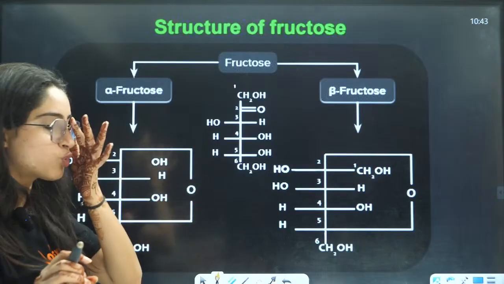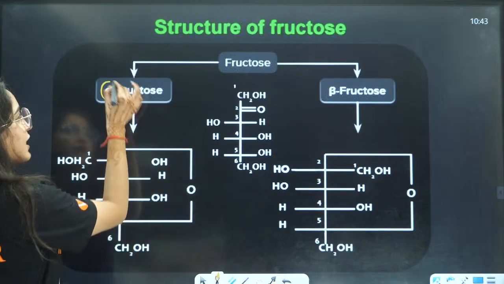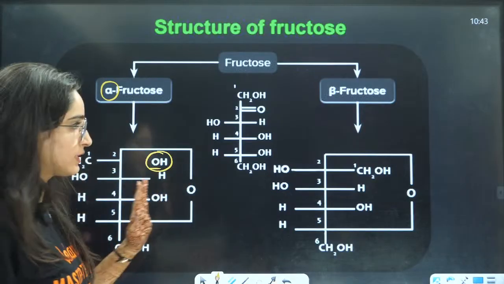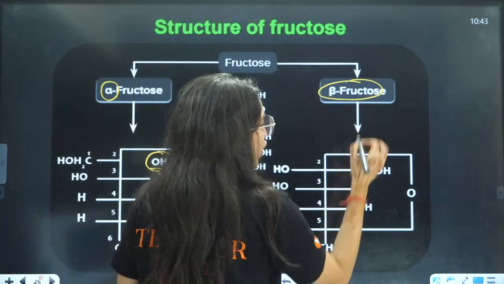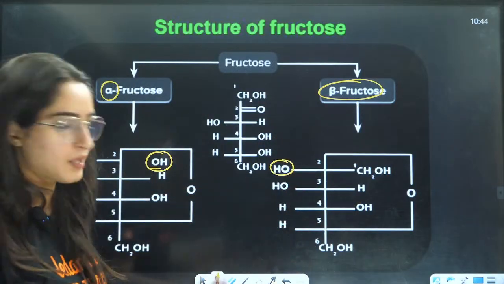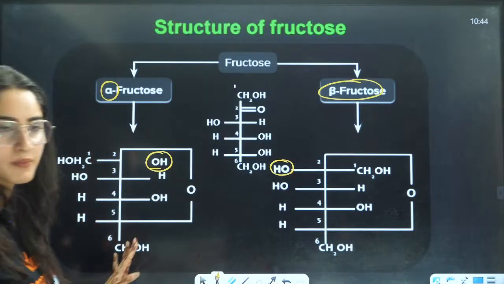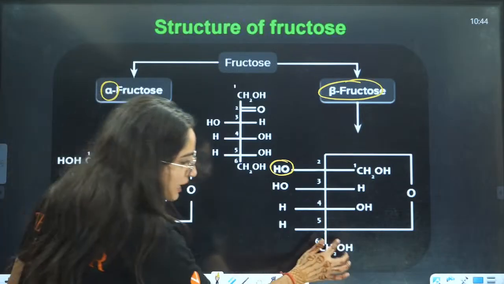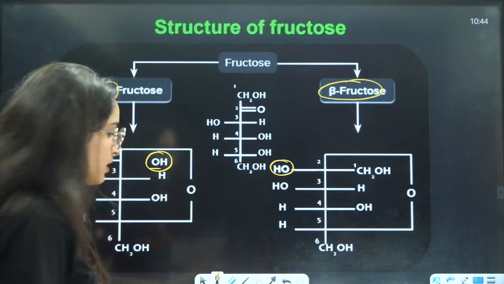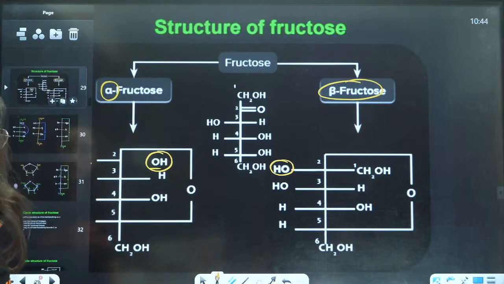Alpha is when OH is on the right side, right? Beta is when OH is on the left side. Rest of the things is the same. This CH2OH will not define it. This thing will define it. So don't get confused here, right?